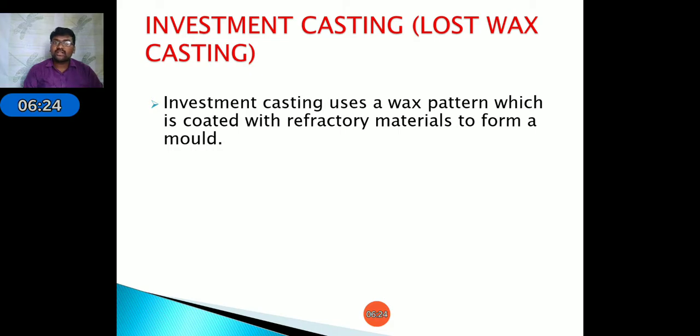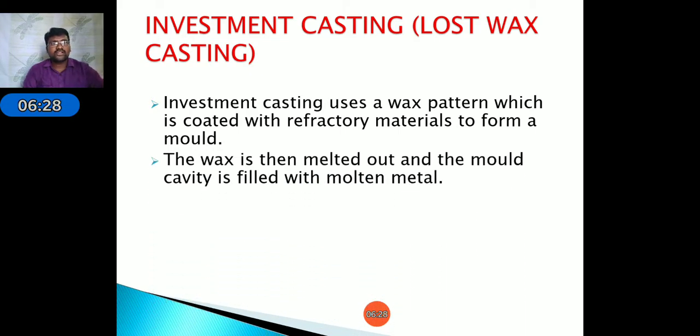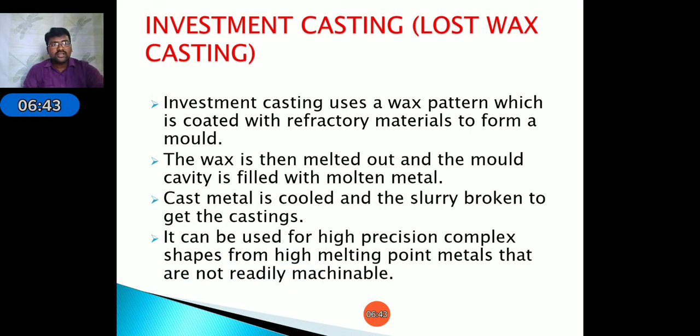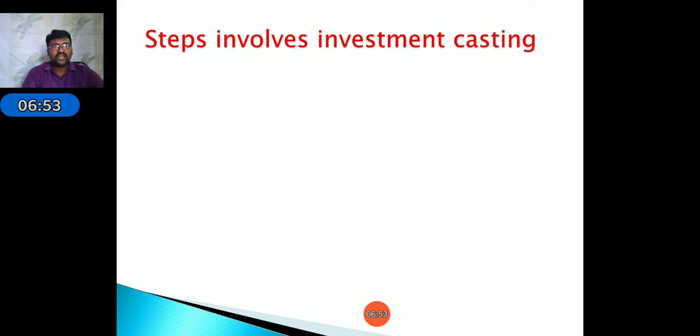Here the pattern is also expendable. The wax is then melted out and the mold cavity is filled with molten metal. The cast metal is cooled and the slurry broken to get the castings. It can be used for high precision complex shapes and for high melting point metals that are not readily machinable. These are the main applications of investment casting.